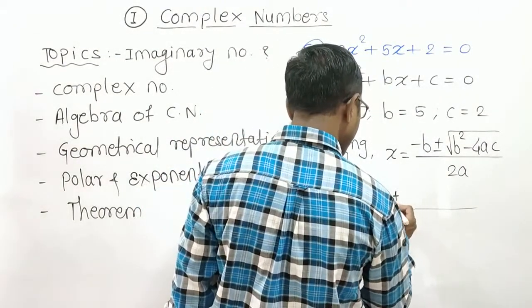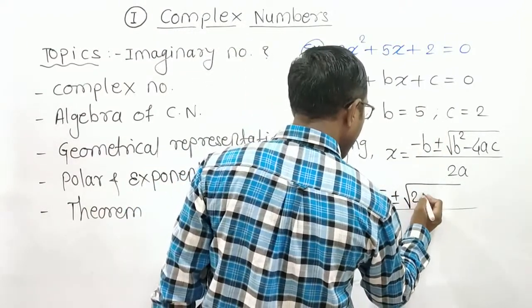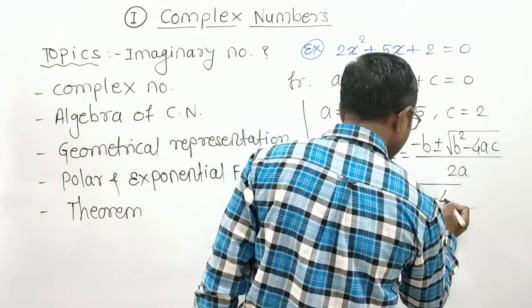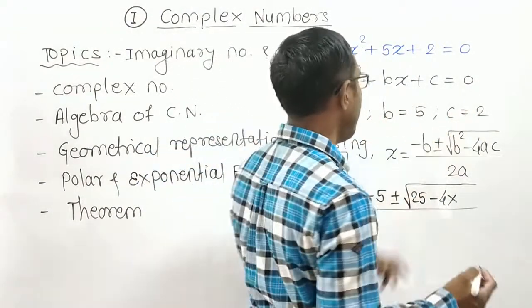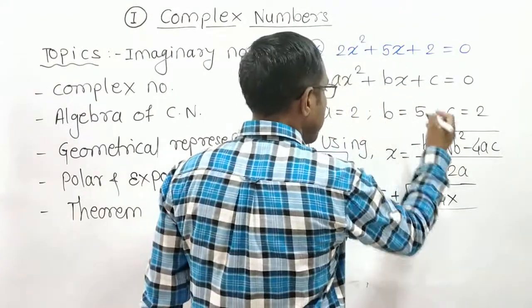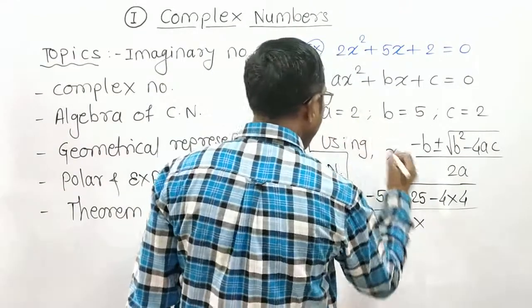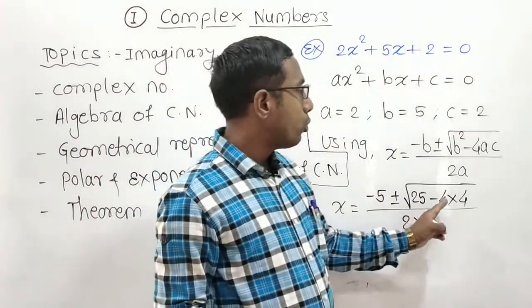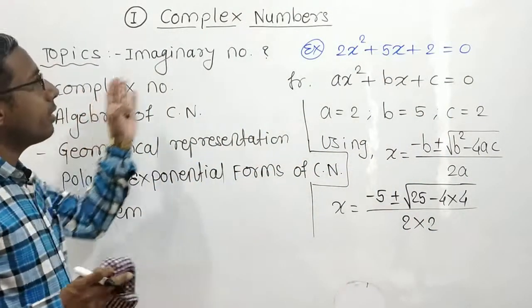then plus or minus the square root of b square. b is 5, so write down the square as 25, minus 4 into a into c. This is a, this is c, 2 2s are 4, divided by 2 into a, what is a, which is 2. Now let's see here. So 4 4s are 16. So now shall I erase that?